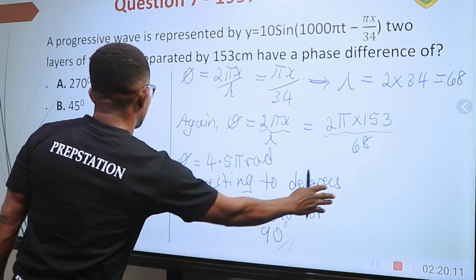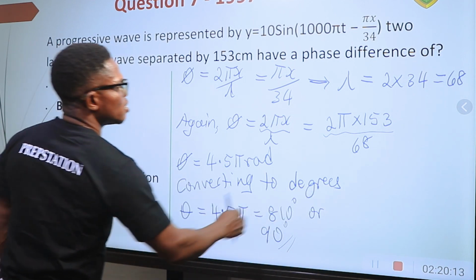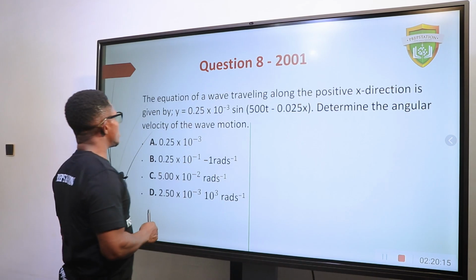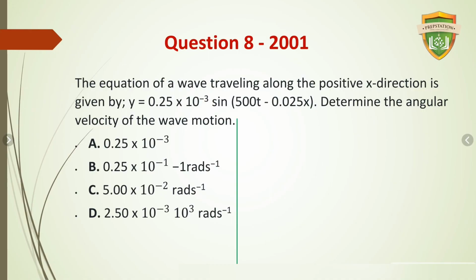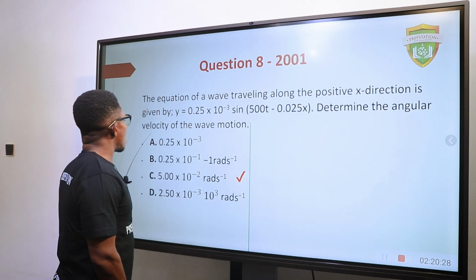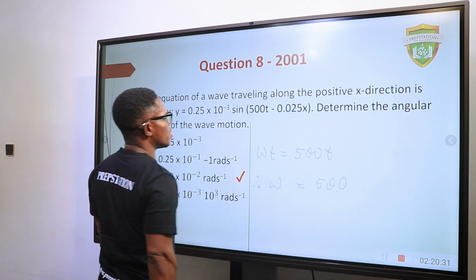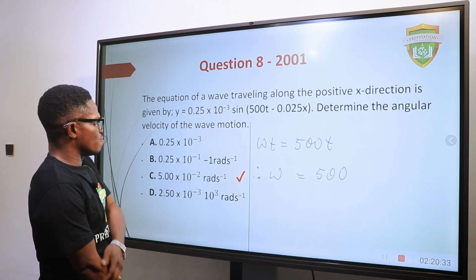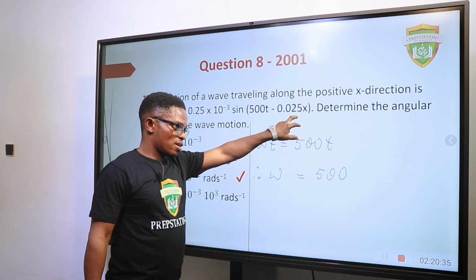So phase difference of 90 degrees. So let's move quickly. The equation of a wave traveling along the positive x direction is given by this. Determine the angular velocity of the wave motion. That is also simple. This is 2 pi.